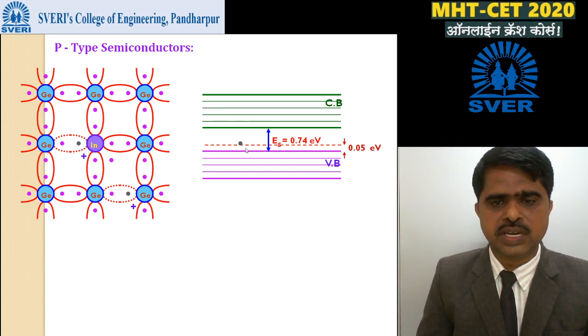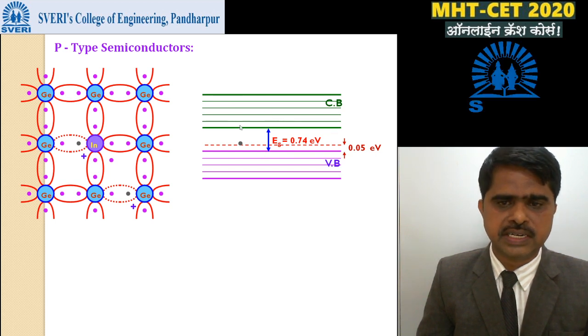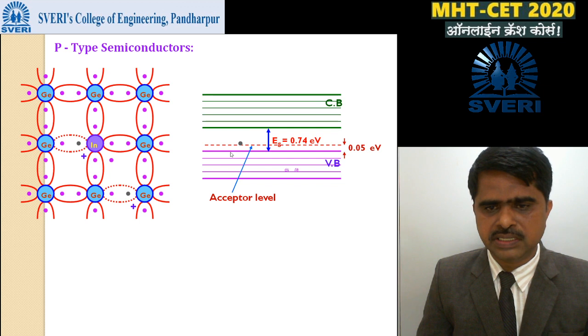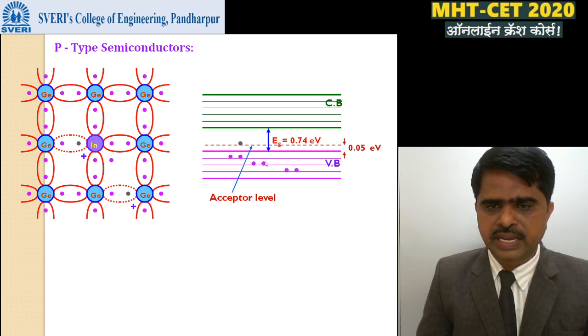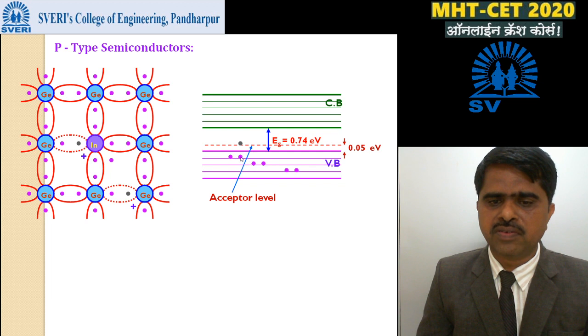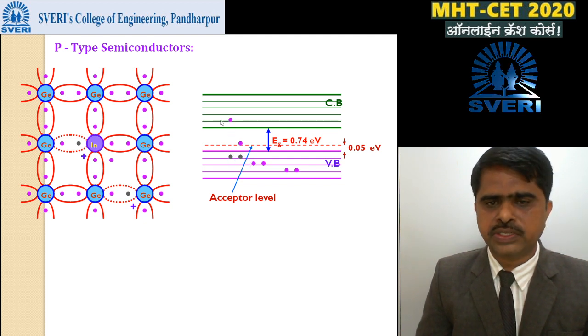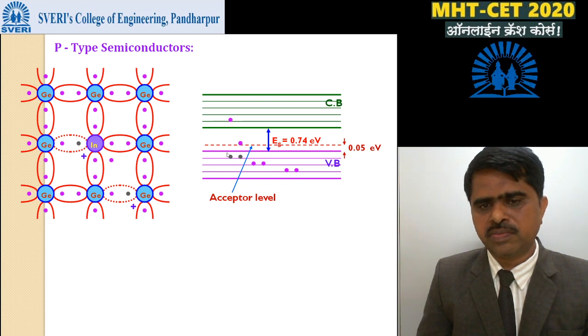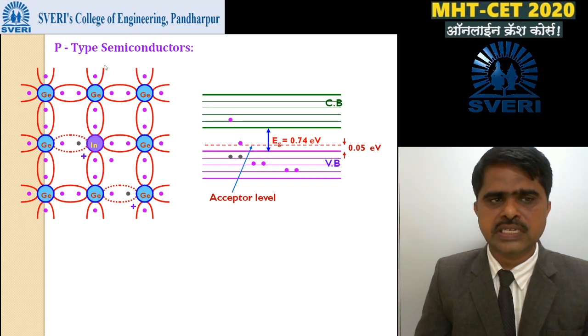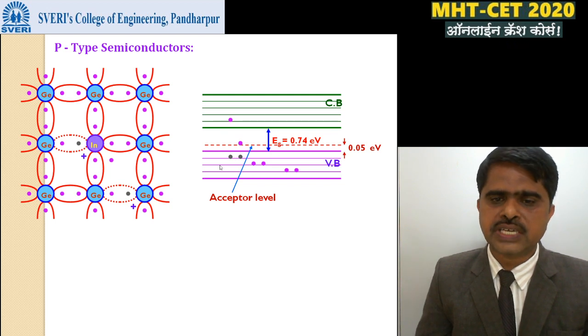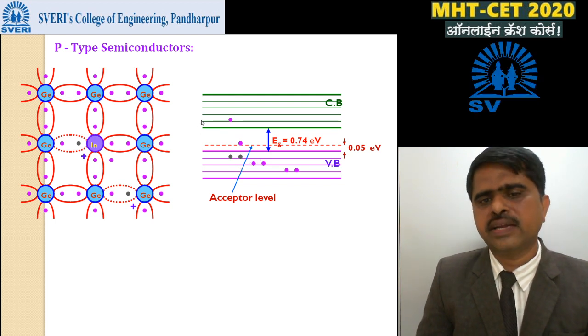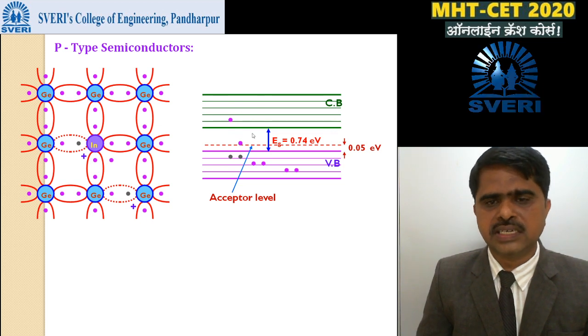At 0 Kelvin, the valence band is completely filled, the conduction band is completely empty, and the acceptor level is also completely empty. What is the tendency of this acceptor level? To accept, or capture, one electron from the valence band. When a small amount of energy is supplied, one electron is accepted and one hole is created. At high temperature, some electrons jump from the valence band to the conduction band, and again holes are generated. This means in a p-type semiconductor, the majority charge carriers are the holes and the minority charge carriers are the electrons.